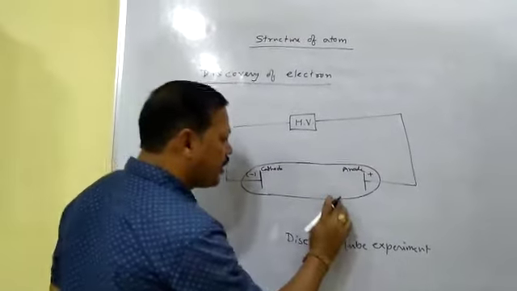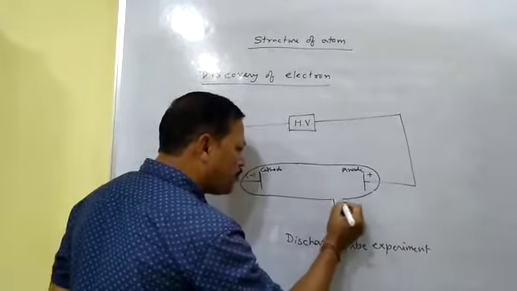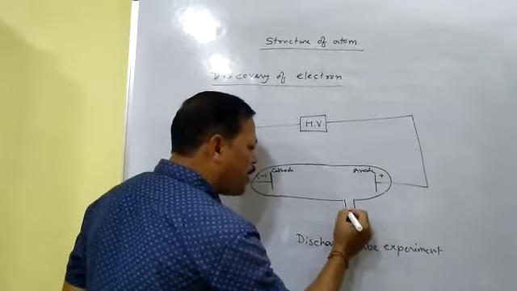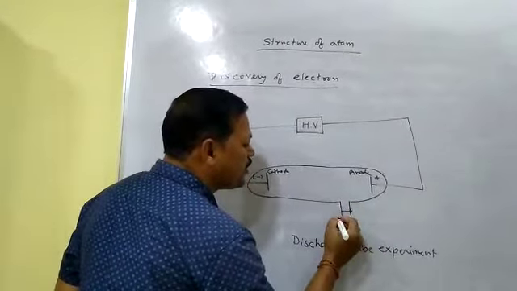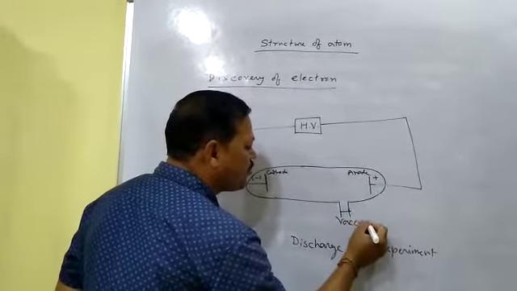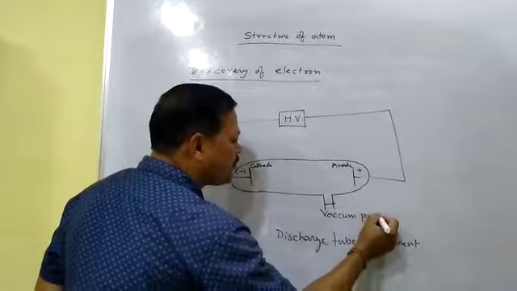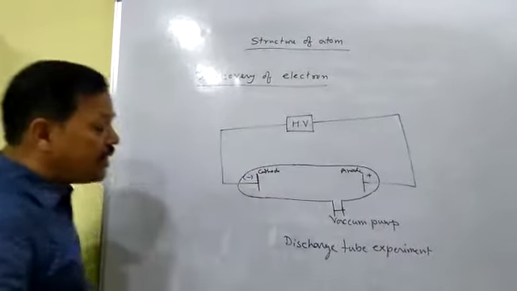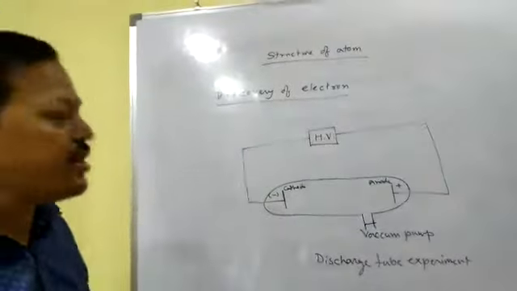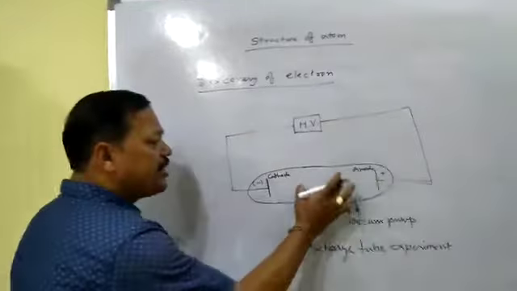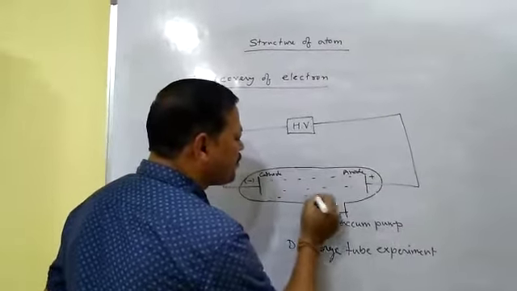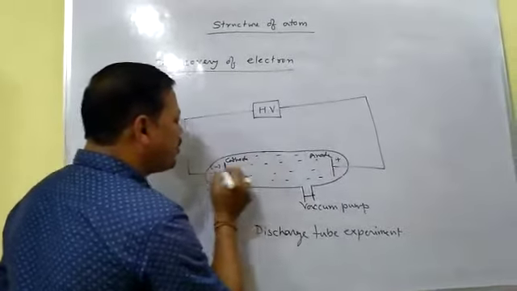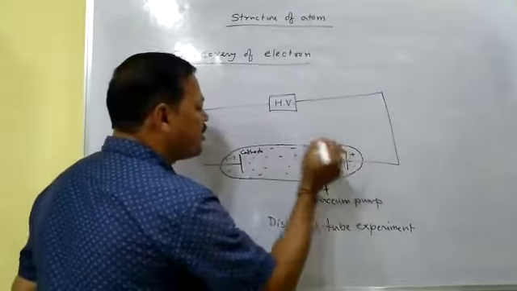And a vacuum pump is used here. This is a vacuum pump. Now, how the scientists carry out this discharge experiment? Inside the discharge tube, he took one gas. This is the gas which is present inside the tube.